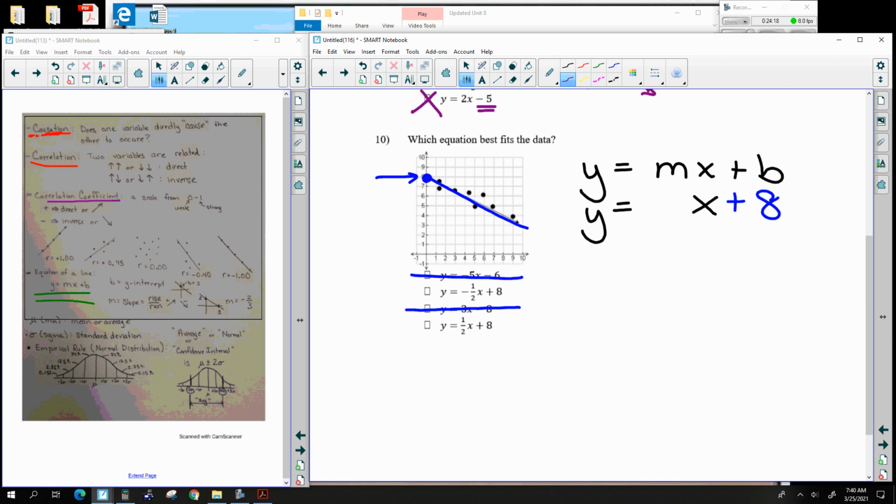So let's talk about that slope. What I notice first and foremost is the slope is going downhill, which means the slope itself is going to be negative. So the second one is negative, but the fourth one is positive. So by process of elimination, that would have to be the equation. It has a negative slope and a y-intercept of 8.